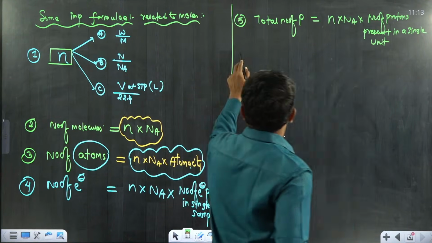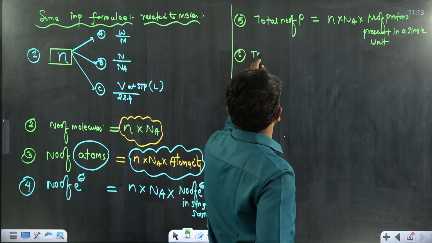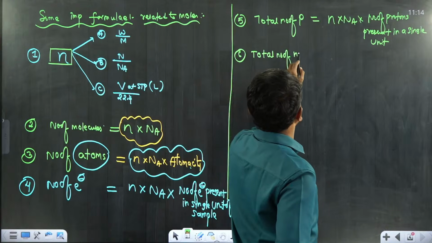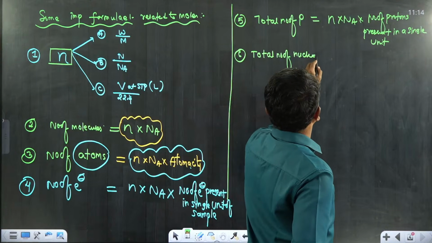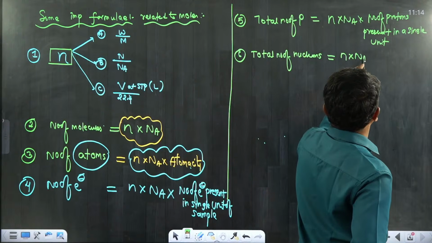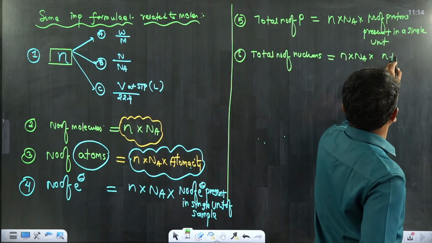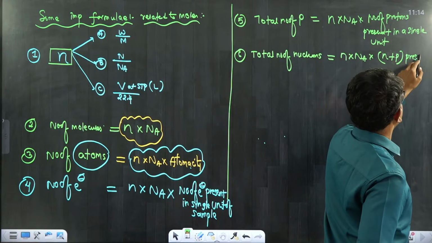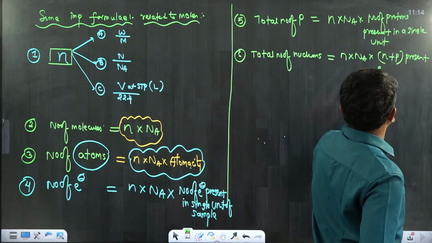If someone is asking to find out the total number of nucleons, the total number of nucleons is equal to n into Na into number of protons plus neutrons present in a single unit.